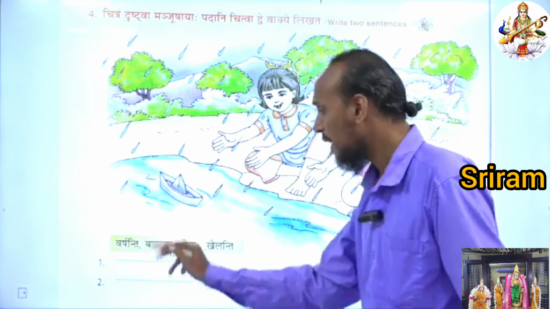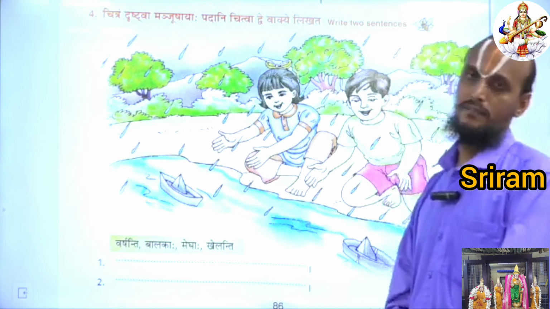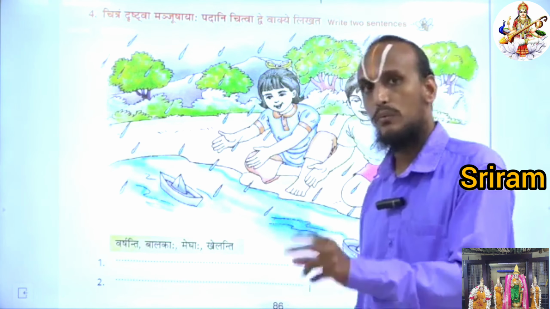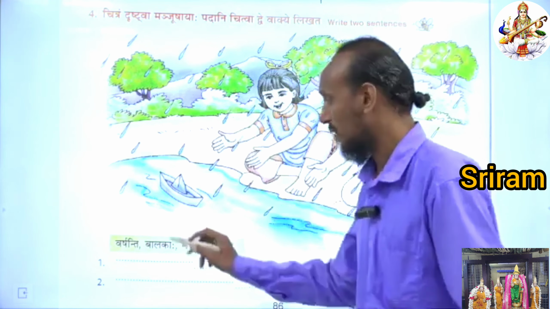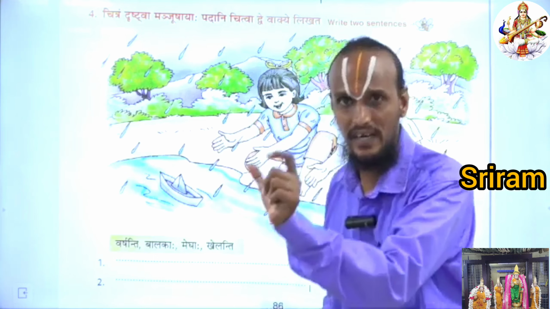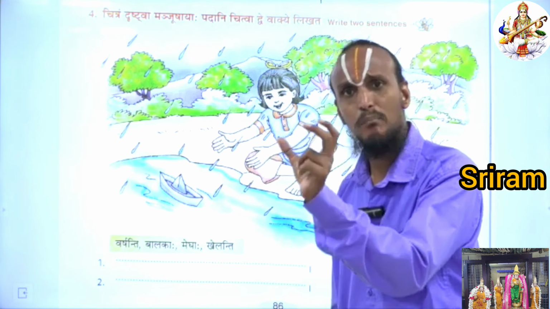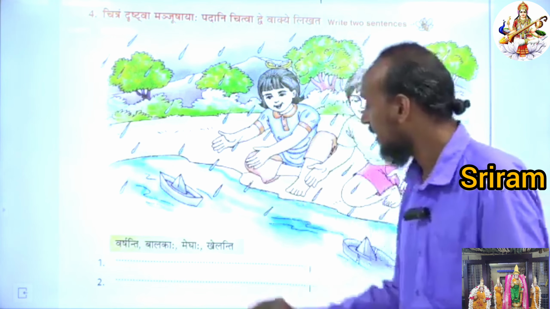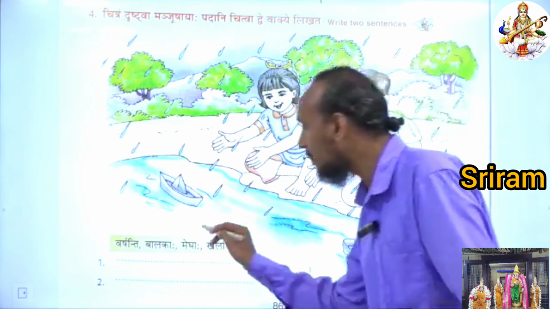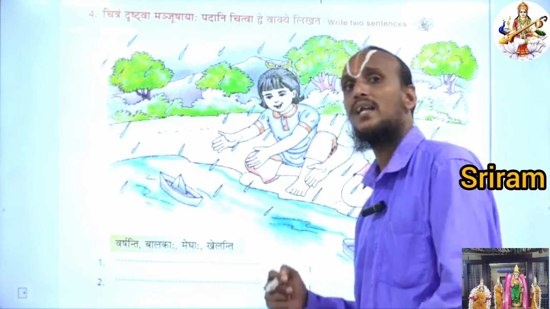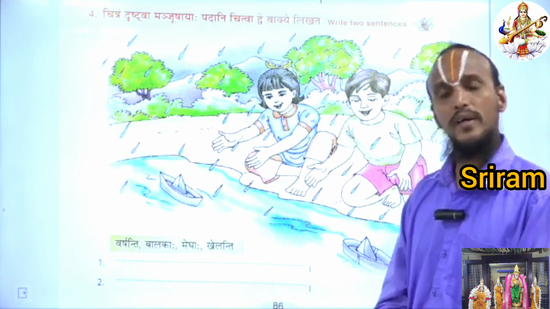What are the words? Varshanti, balakaha, meghaha, khelanti. Then what you have to do? You have to get the proper meaning for the clue box words. Okay. What is varshanti? Varshanti means raining. Balakaha means boys and girls. Okay, children. Then meghaha. What is meghaha? Meghaha means clouds. Then the last one, khelanti. Khelanti means playing. Okay, children.